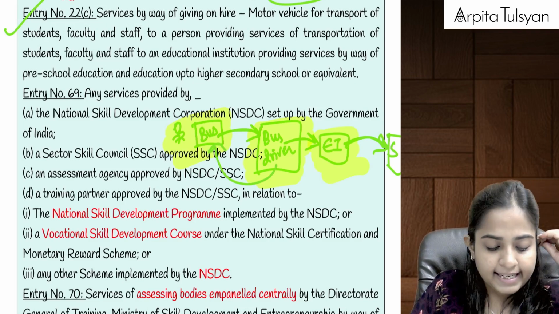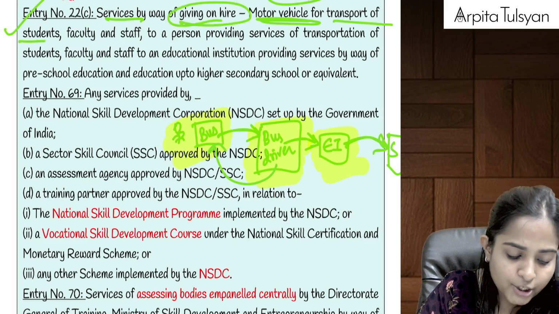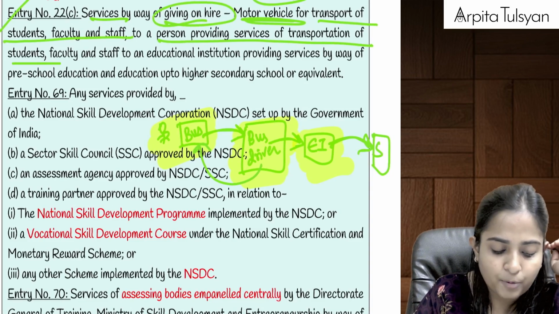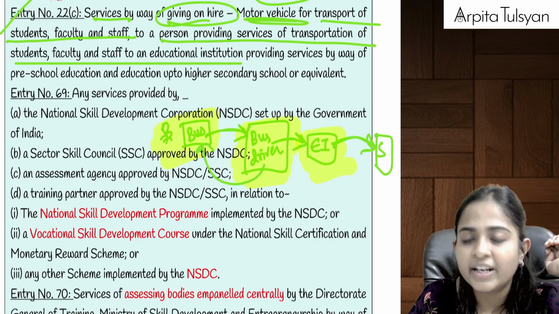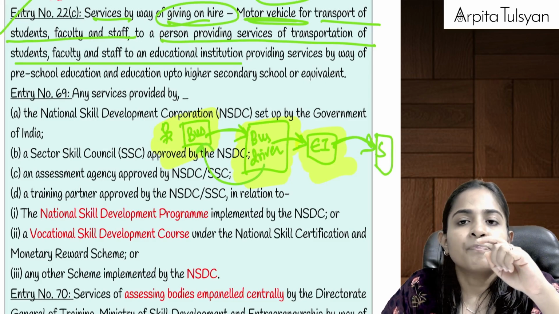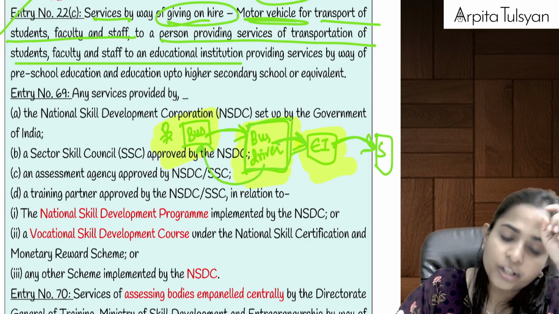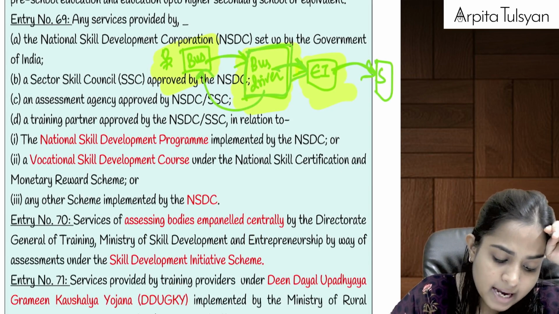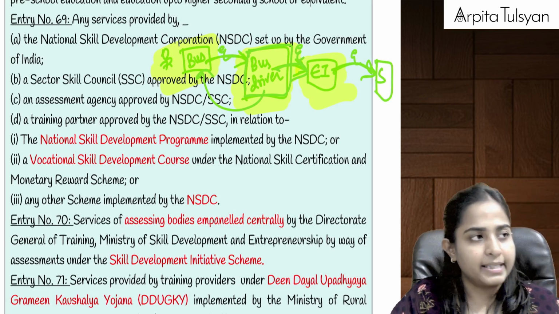See how they are telling us this. Services by way of giving on hire a motor vehicle for transportation of students, faculty or staff to a person providing services of transportation of students, faculty or staff to an educational institution. Means we are not giving it directly on hire to the educational institution, we are giving it to such a person who is going to further provide the services to the educational institution. So even this service is going to be exempt.